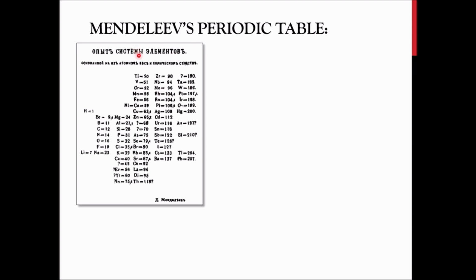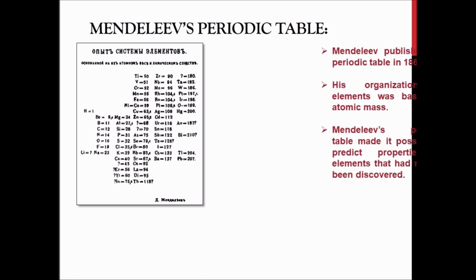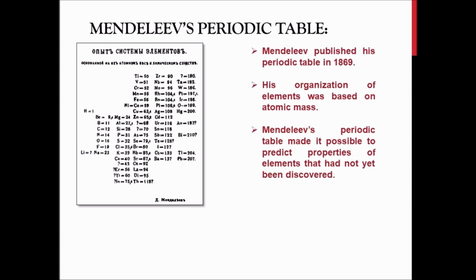Remember, it is atomic mass, not atomic number. You already know the difference between atomic mass and atomic number. So he classified all these 63 elements available up till that time in increasing order of their atomic masses, and he separated them according to their physical properties as well as chemical properties. So Mendeleev published all this about the periodic table around 1869.